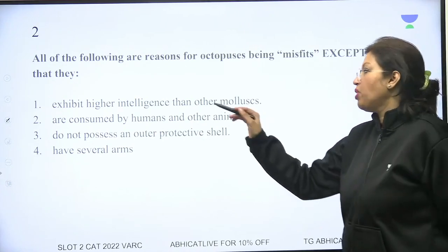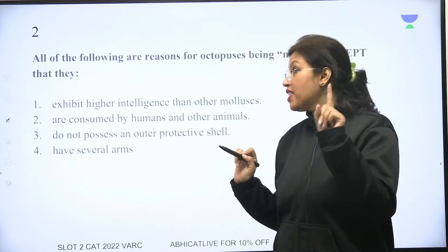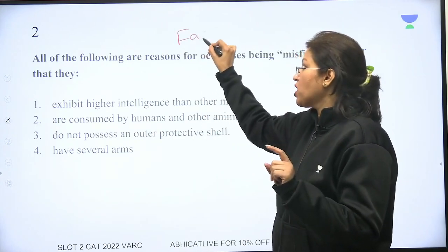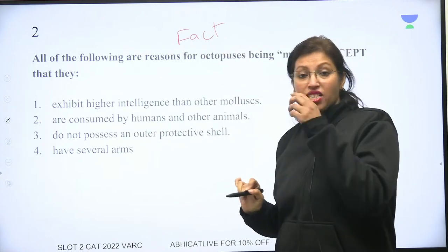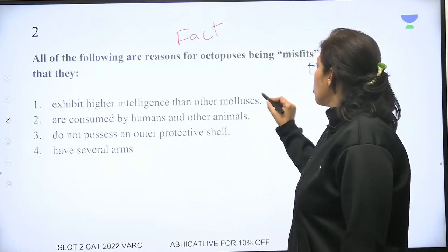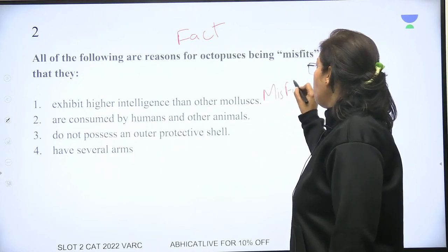Let's see. They exhibit higher intelligence than other mollusks. Well, the passage had very clearly said this. Okay, this was from the passage. It is a fact-based question. The very first paragraph, it said they have brains which are bigger than, larger than other invertebrates. So this is a reason for a misfit. So cannot be my answer.